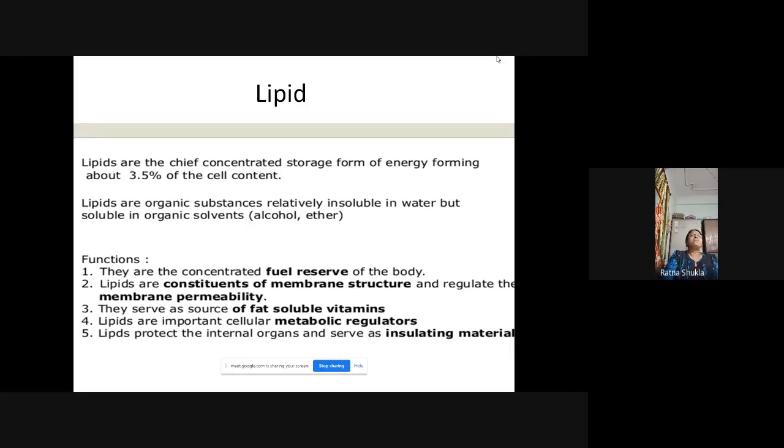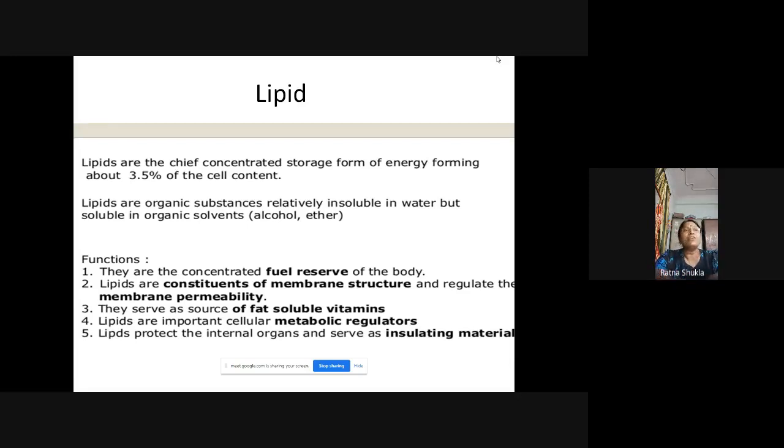Then lipids are constituents of the membrane structure. In the plasma membrane, lipid is the central part, and that lipid is sandwiched between protein molecules. They regulate the membrane permeability. The process of membrane permeability is because of the regulation and controlling by the lipid, right? Lipid allows the suitable molecules to pass through the plasma membrane. So the controlling of membrane permeability is possible just because of the lipid.